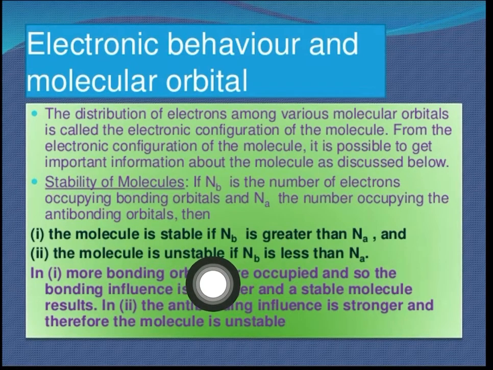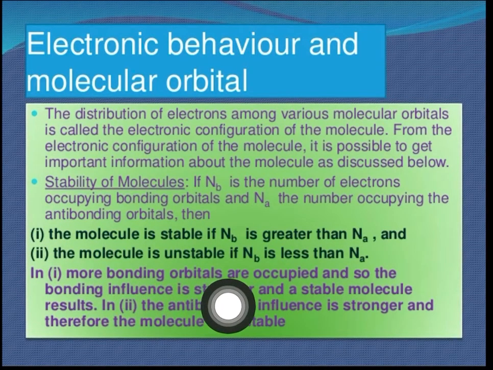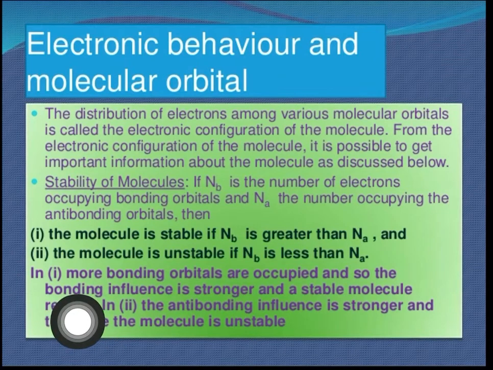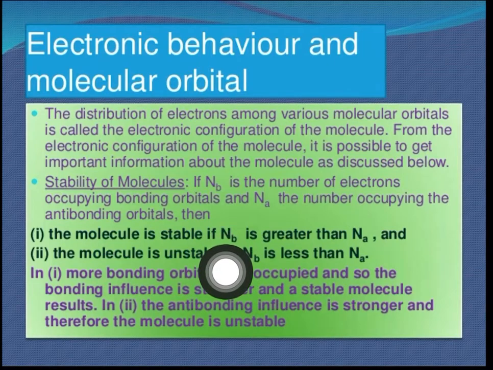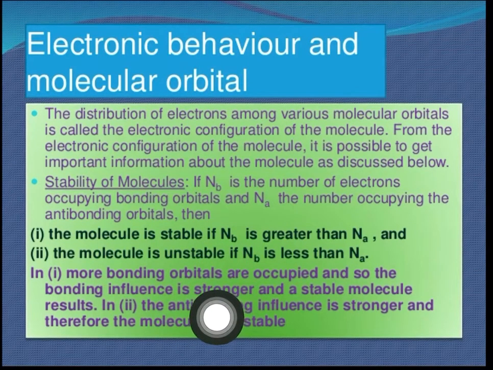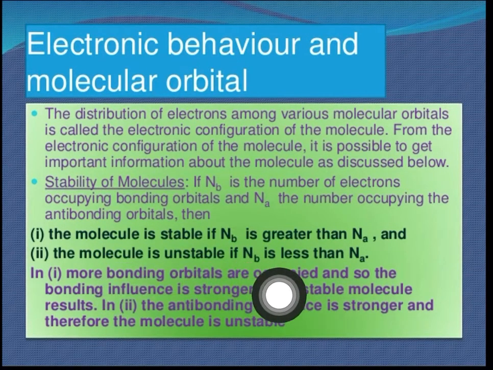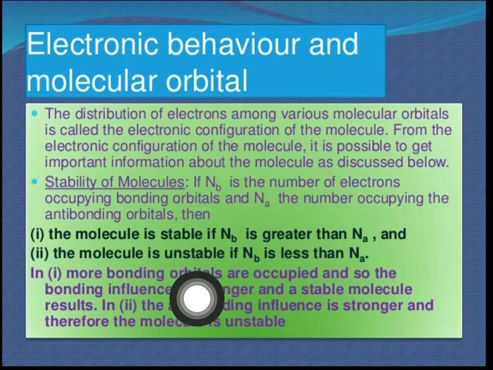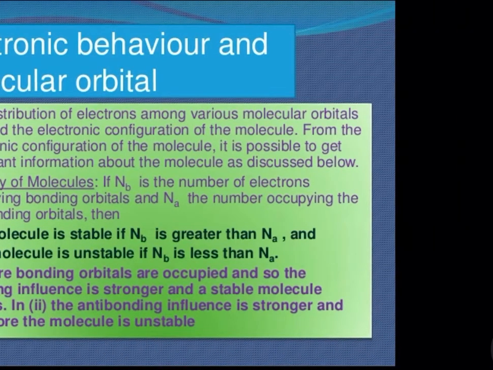In this case, the more bonding orbitals are occupied, the bonding efficiency is stronger, and bonding ज़्यादा होगा, since the number of electrons is more in bonding, right? So bonding भी ज़्यादा होगा, and that's why our molecule will be stable. And on the contrary, जब इलेक्ट्रॉन्स कम होंगे, बॉन्डिंग कम होगा बॉन्डिंग ऑर्बिटल में, तो वो स्टेबल नहीं होगा. Clear?